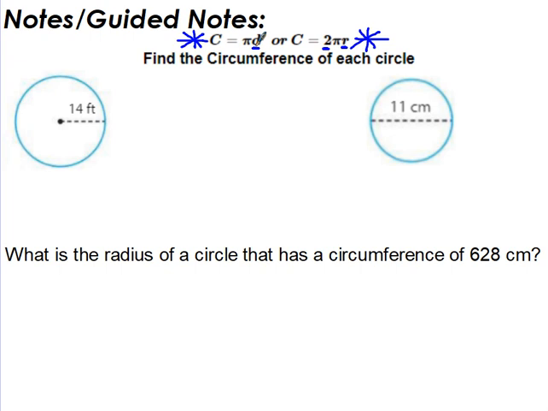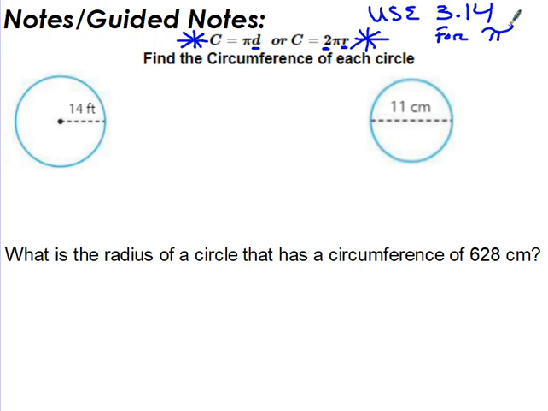Okay, and that's it. So what we do, whenever we are working with circles, we always multiply by pi at the very, very end. That's always the last thing you do. The reason why is because pi is going to give you a decimal. We use 3.14 for pi. So if you don't remember, write that down: use 3.14 for pi, but we always just multiply by pi last. We deal with the decimal last, and it just makes your life a lot easier.